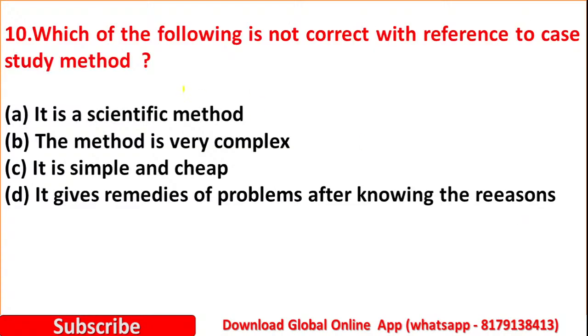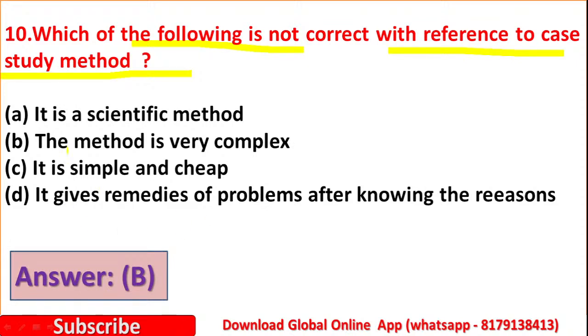Yes, question number 10. Which of the following is not correct with reference to case study method? Yes, just now we have discussed case study method. Option A, it is a scientific method. Option B, the method is very complex. Option C, it is simple and cheap. Option D, it gives remedies of problems after knowing the reasons. Yes, here the right answer is option B, the method is very complex.